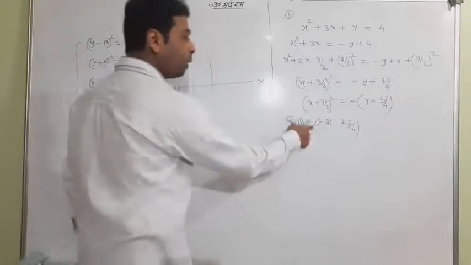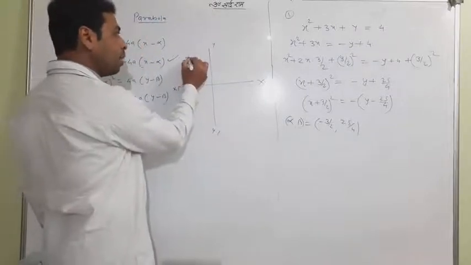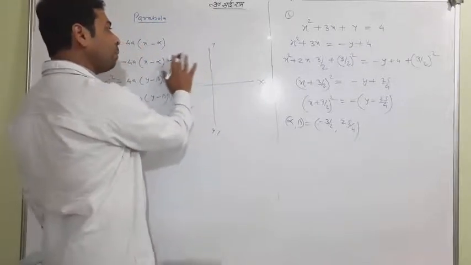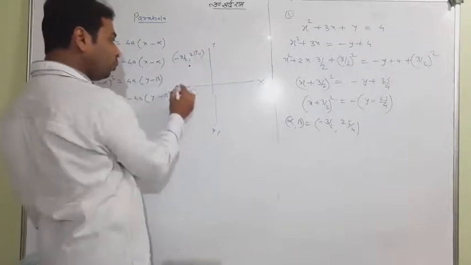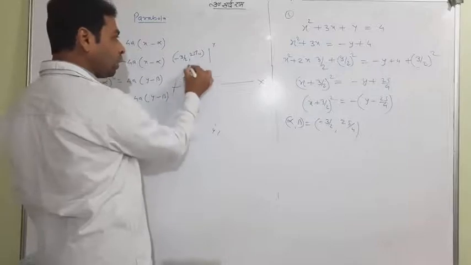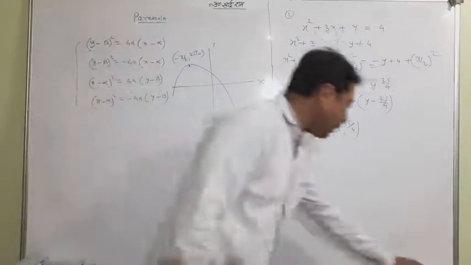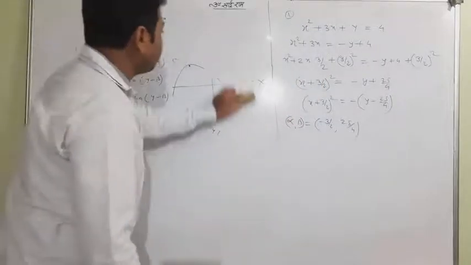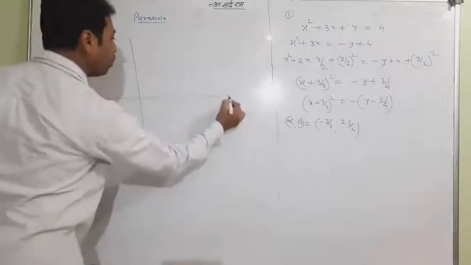Downward. So where is minus 3 by 2 and 25 by 4? Minus 3 by 2, 25 by 4, just like here. I'm taking only the quadrant. Minus 3 by 2, 25 by 4. You should know it's downward, so it will be formed like that. One question is arising here. Now let me rub this all. I want to tell you again in a speedy way.